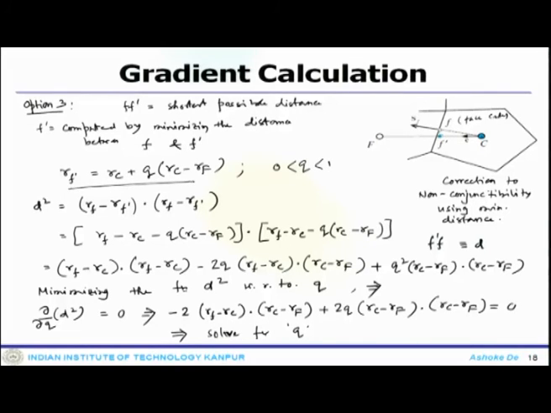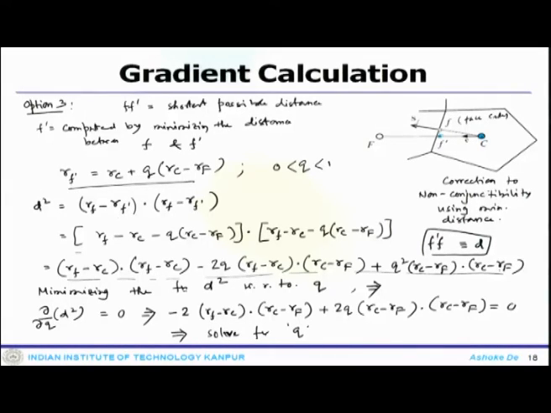And then you say this particular distance between f and f prime is defined as a small d, and we want to see the distance square. So, that becomes essentially the dot product between r f minus r f prime with itself, and once you put this r f prime expression back here, this leads to this particular expression.